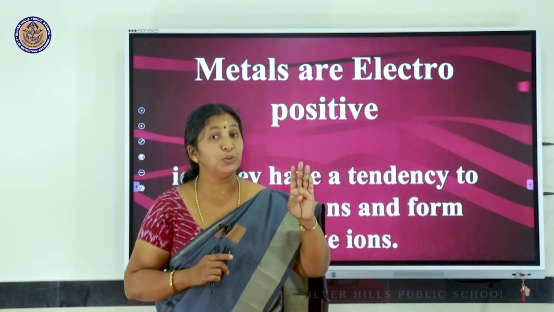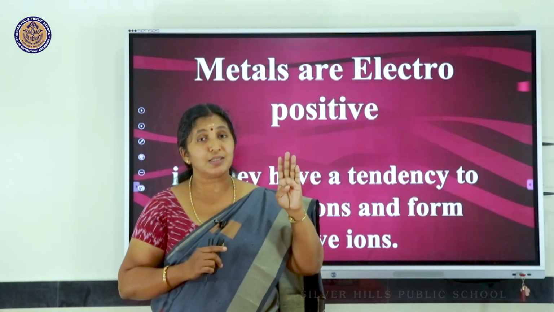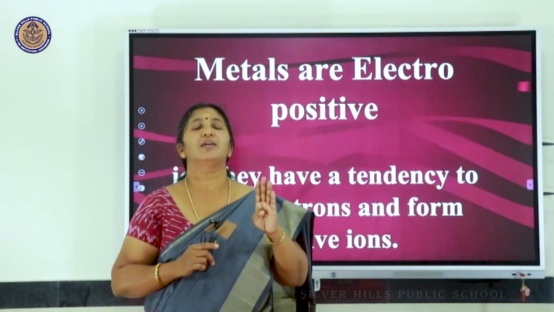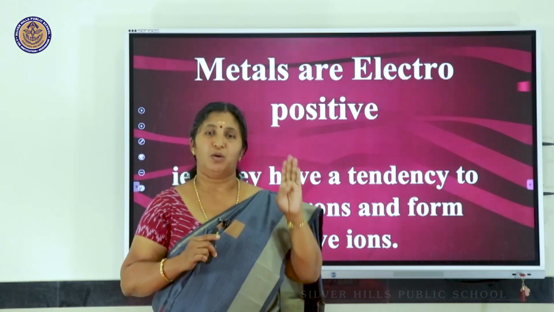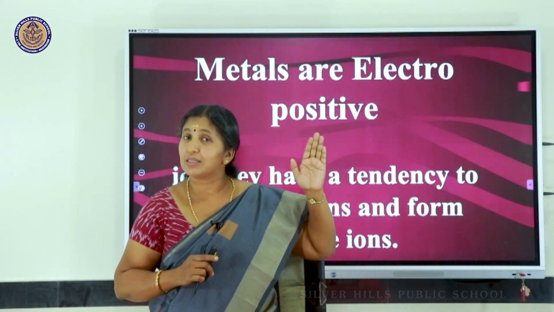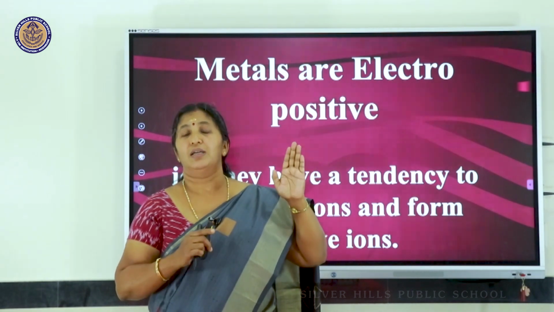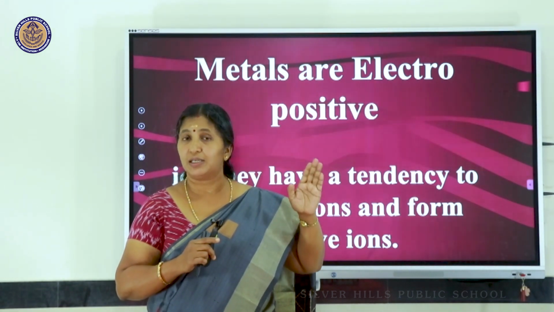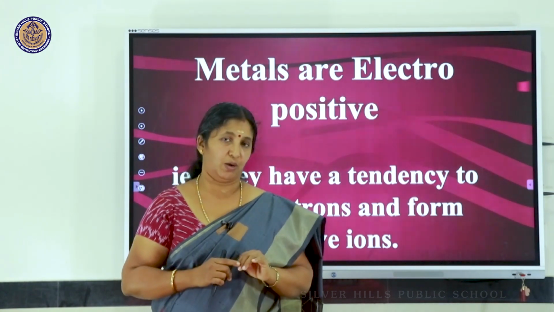Now, why do these atoms do such a transaction? That is just to attain the octet configuration. Octet configuration means a noble gas configuration. That means noble gas atoms have 8 electrons in their outermost shell.